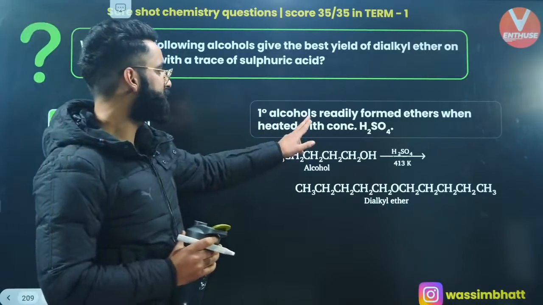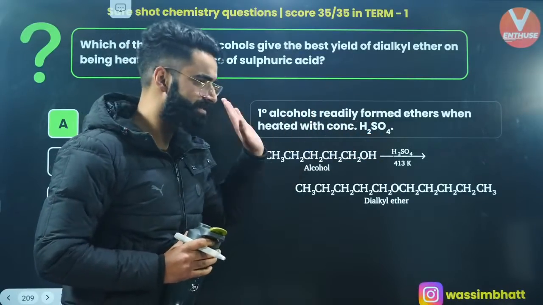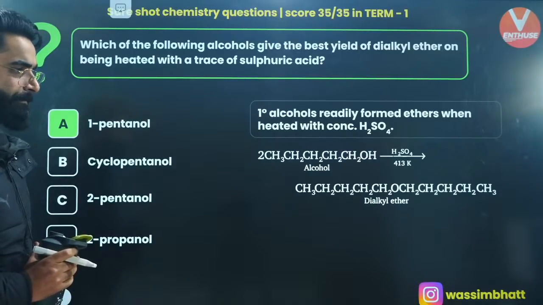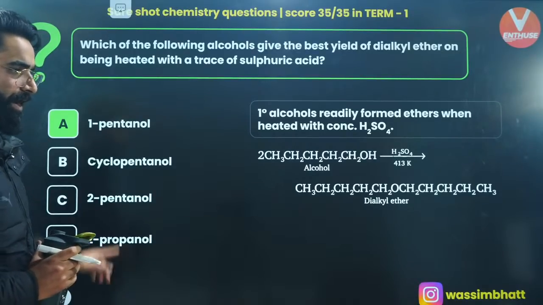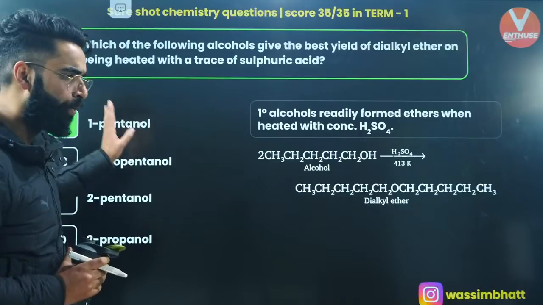One-degree alcohols readily form ethers when heated with concentrated H2SO4, right? Yes? Okay? And over here, you have got 1-pentanol, which is basically a 1-degree alcohol.